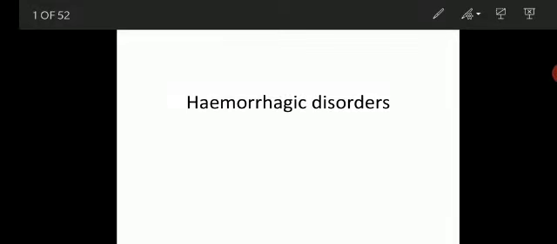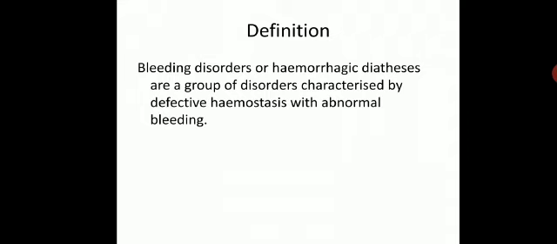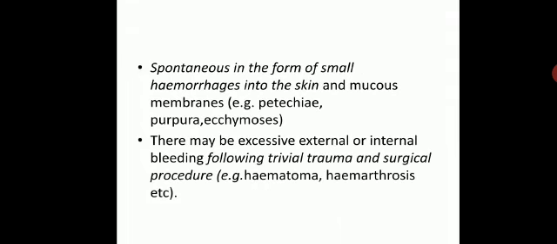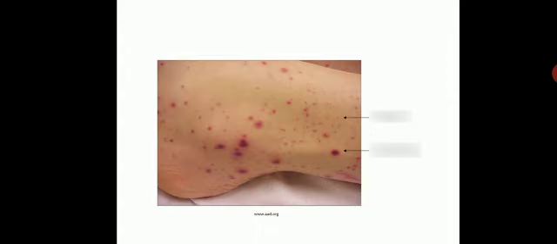So what is the definition of bleeding disorder or hemorrhagic diathesis? These are a group of disorders which are characterized by defective hemostasis with abnormal bleeding. The bleeding can be spontaneous, which is small hemorrhage into skin and mucous membrane, called petechiae, purpura or ecchymosis. Or there may be excessive external or internal bleeding following trivial trauma and surgical procedures, like hematoma, hemarthrosis, etc.